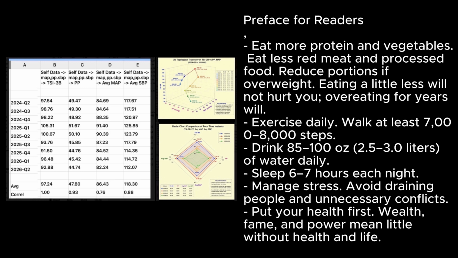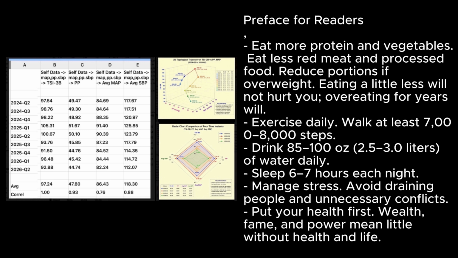Preface for readers: eat more protein and vegetables. Eat less red meat and processed food. Reduce portions if overweight. Eating a little less will not hurt you; overeating for years will. Exercise daily. Walk at least 7,000 to 8,000 steps.